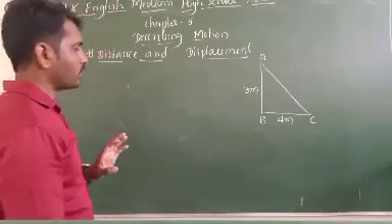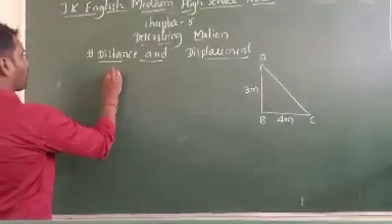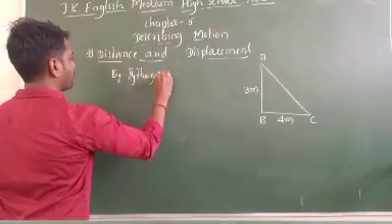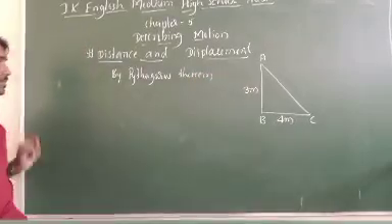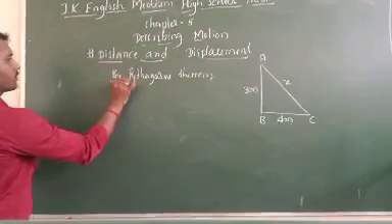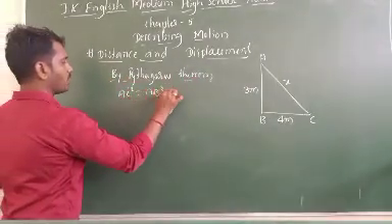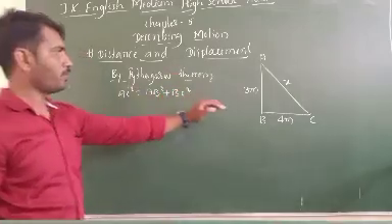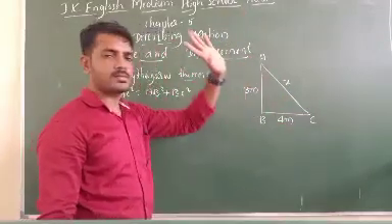First, how to find the distance and how to find the displacement. Here, first, by Pythagoras theorem, let us find the value of AC. How to find the value of AC? Yes, AC square is equal to AB square plus BC square. So you know the theorem of Pythagoras: AC square is equal to AB square plus BC square.